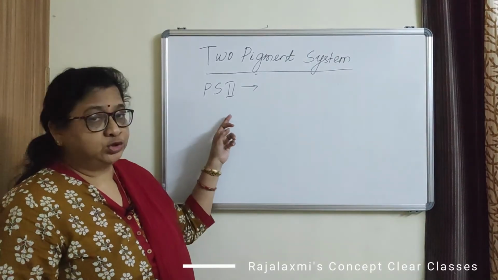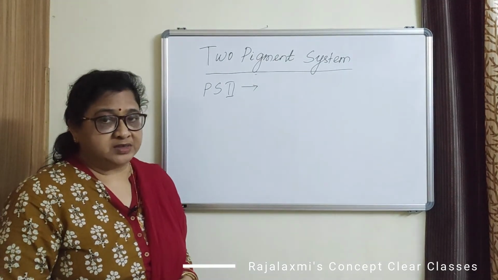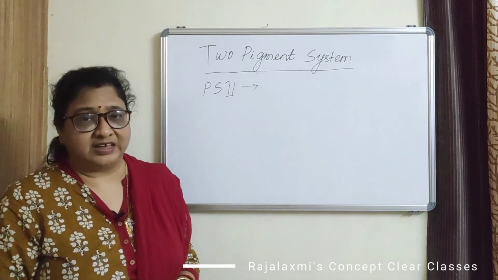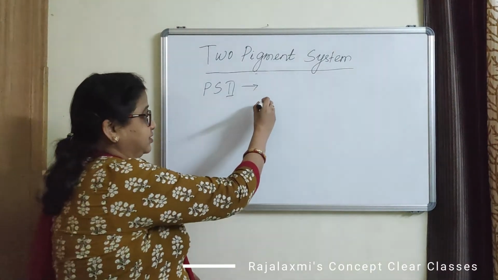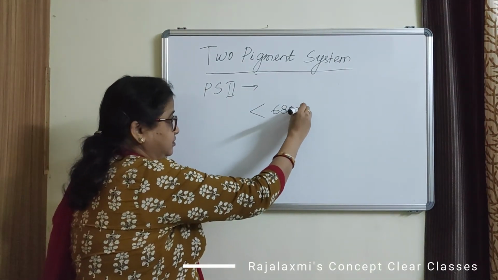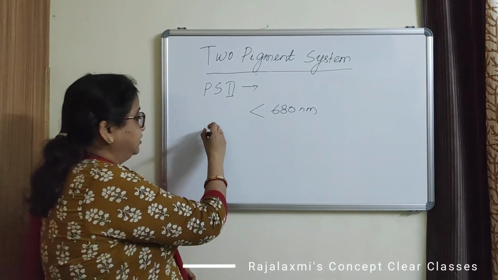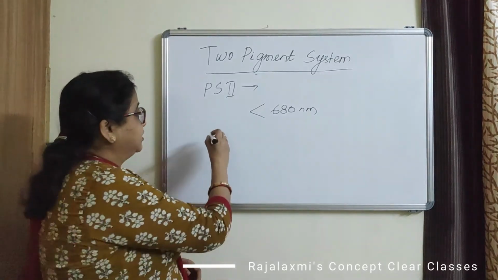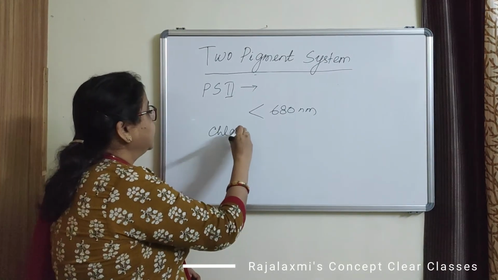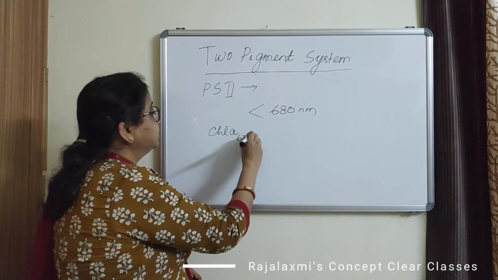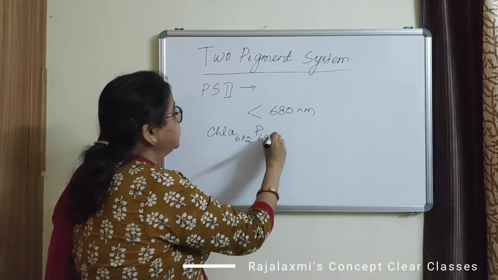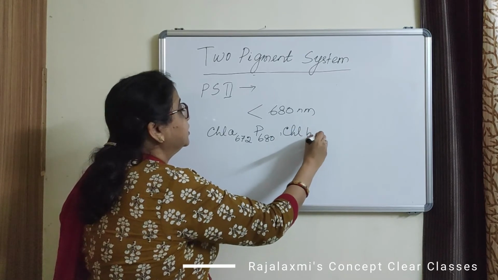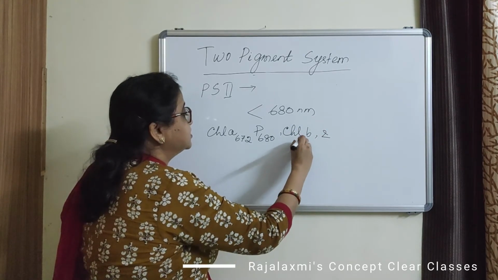Next, pigment system 2. The pigments of photosystem 2 absorb wavelengths shorter than 680 nanometer. The main pigments of photosystem 2 are chlorophyll a 672, then P680, chlorophyll b and phycobilins.